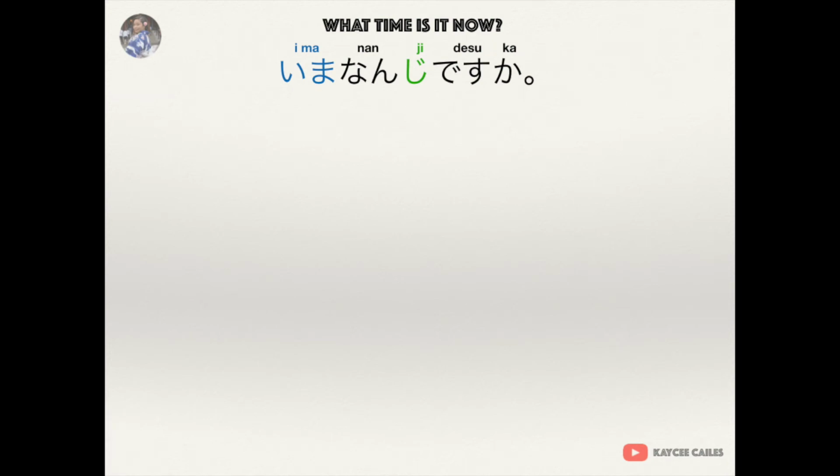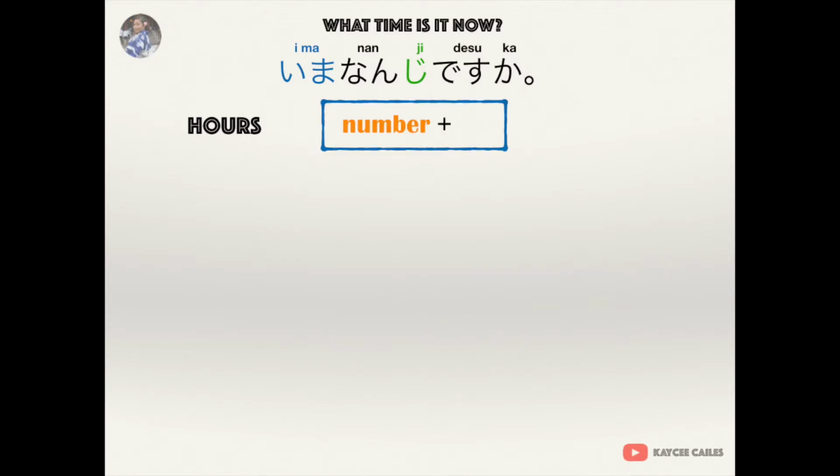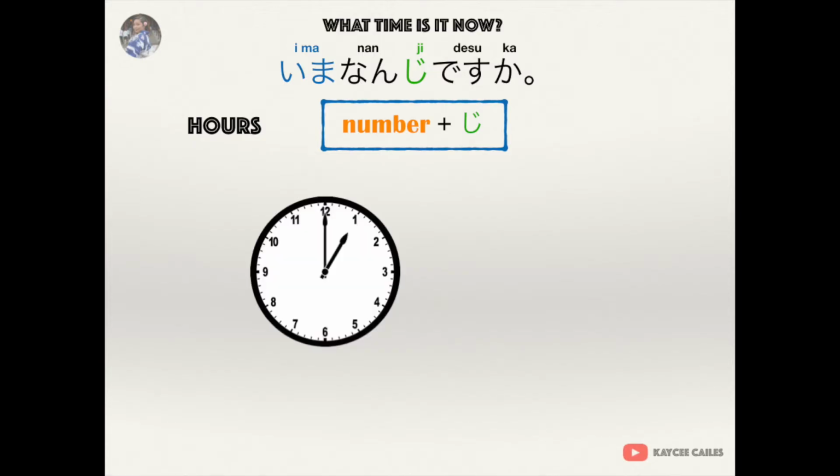So now that we know how to ask time in Japanese, let's start learning the answer in hours. Our formula would be number plus ji. Do you remember our topic in numbers? Let's start with 1 o'clock. In Japanese, it is ichiji. And to be more specific, AM is gozen and PM is gogo. 1 AM is gozen ichiji. 1 PM is gogo ichiji.